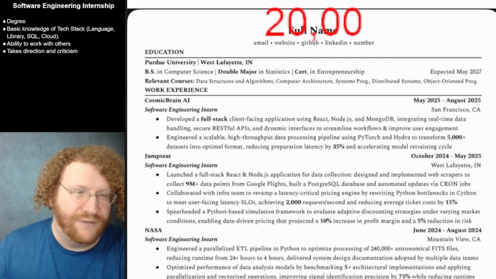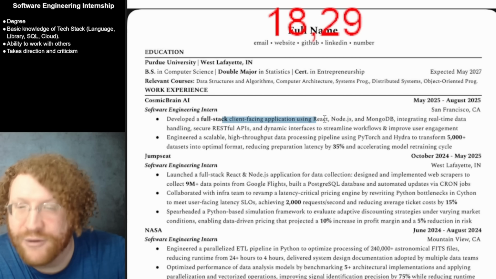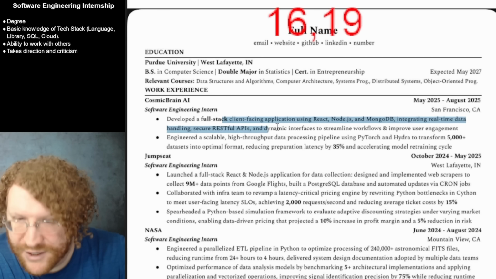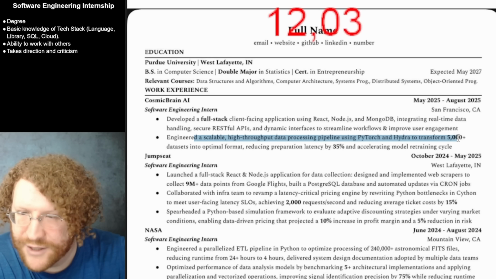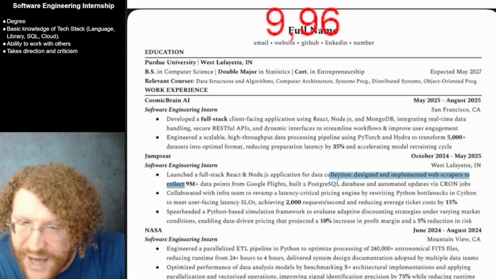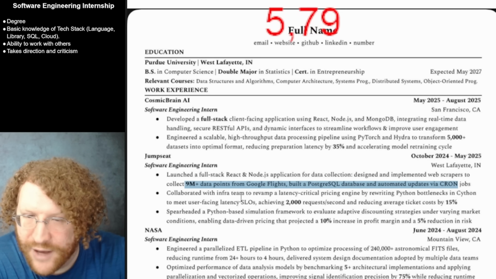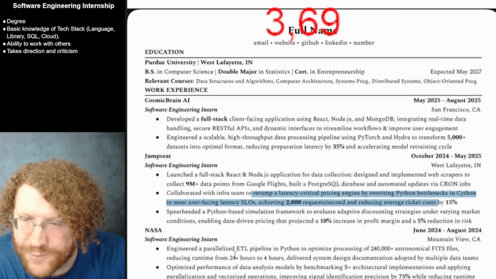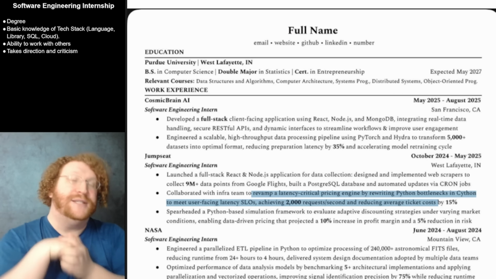So let's see if I can find this in 20 seconds. And go. Full stack client, React, Node, and MongoDB. Okay, good. RESTful APIs. Okay, solid. Scalable. Okay, PyTorch and Hydra. That's okay. Full stack, well, no, don't care. Again, I really need more. Yeah, this would be a decline.